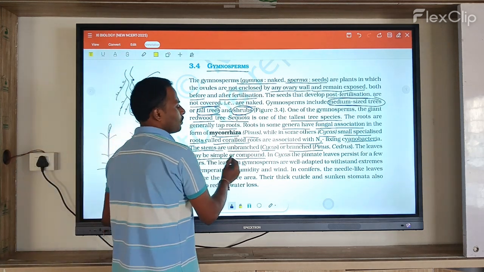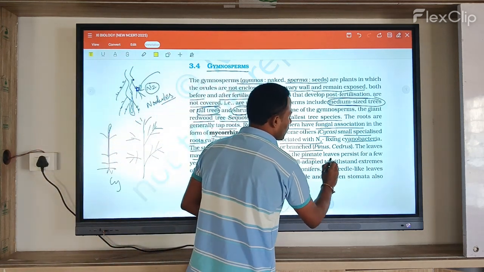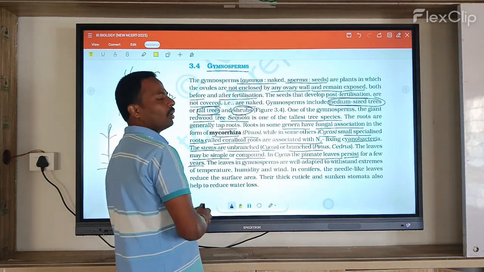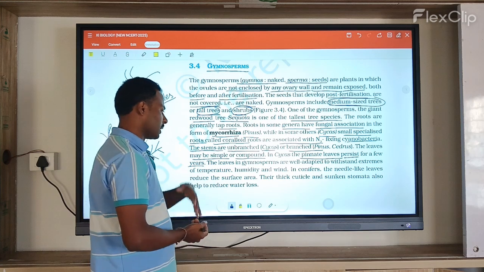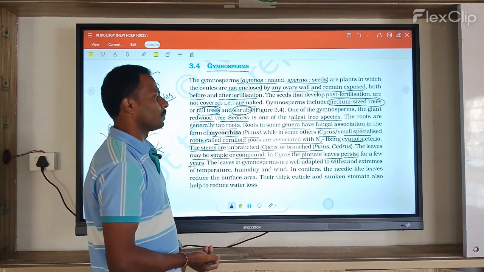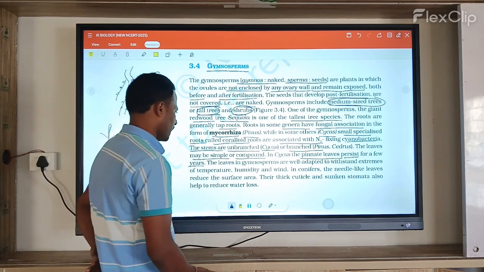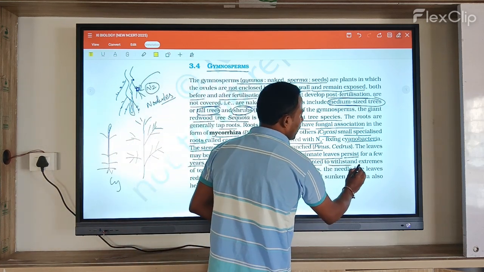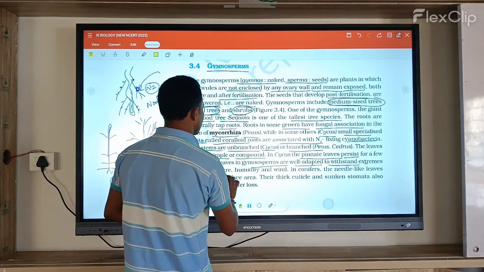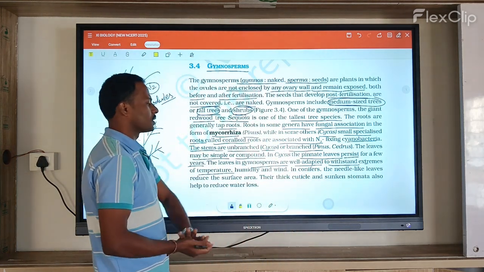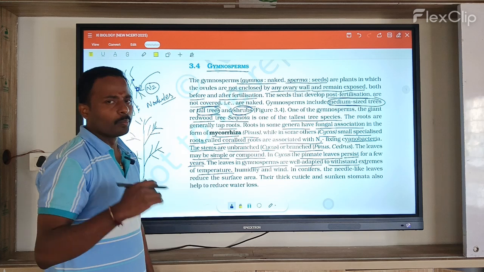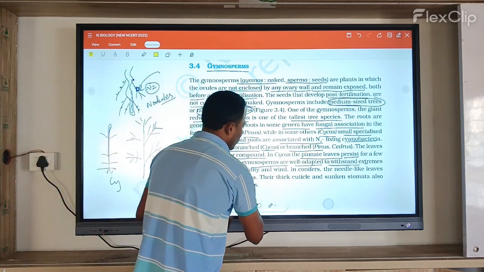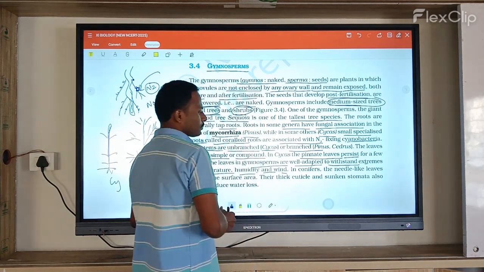Now, the leaves are simple and compound. Cycas has pinnately compound leaves that persist for a few years. The leaves of gymnosperms are well adapted to withstand extreme temperatures, because they grow in high-temperature regions, with varying humidity and wind.